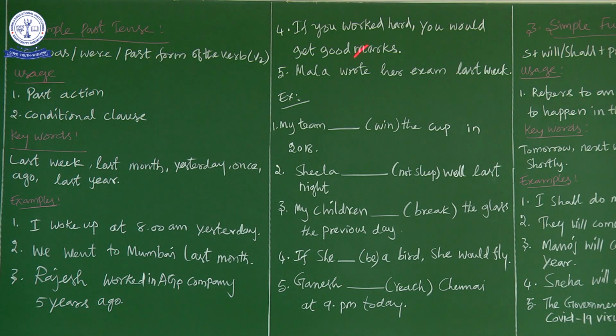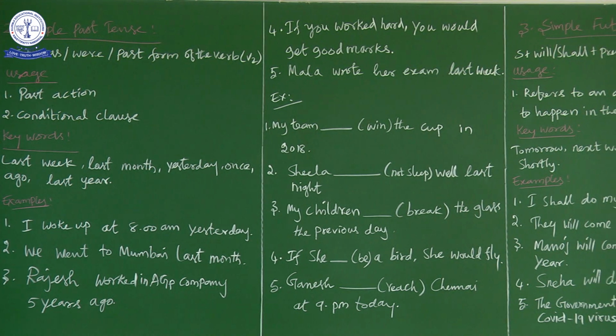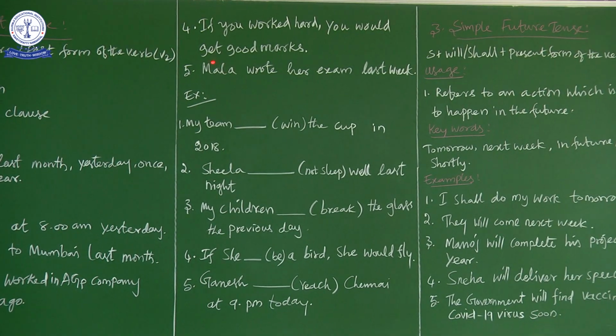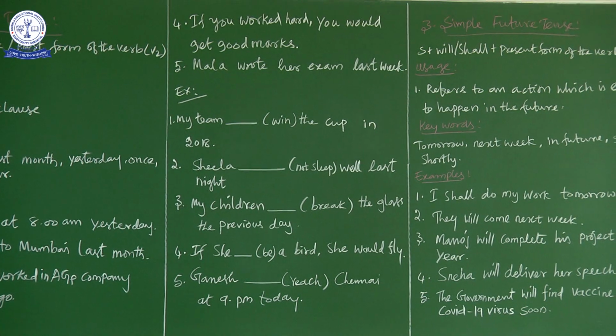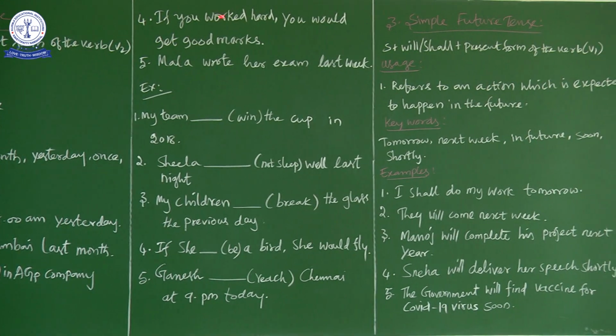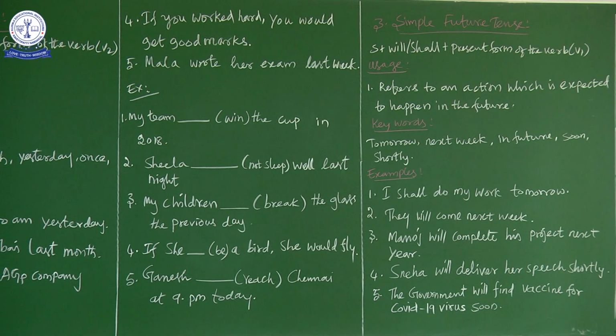When the main clause uses would plus V1, that is would get, whatever the verb may be, go, come, sing, it is in V1. So whenever the main clause is would plus V1, we have to go for simple past tense in the if clause.